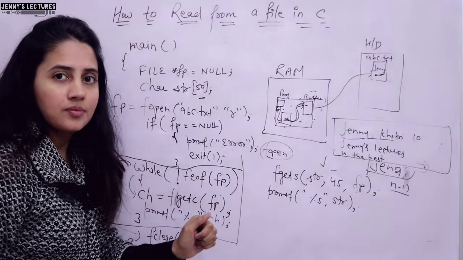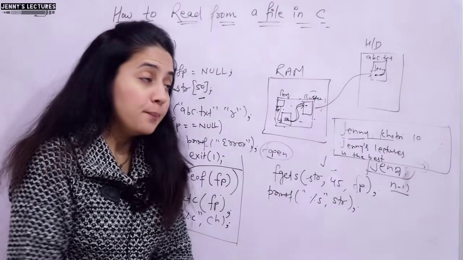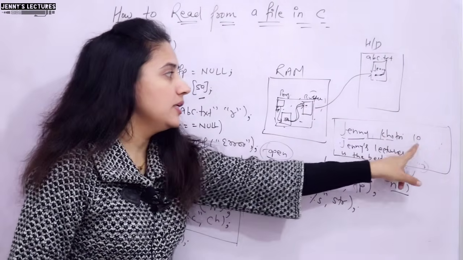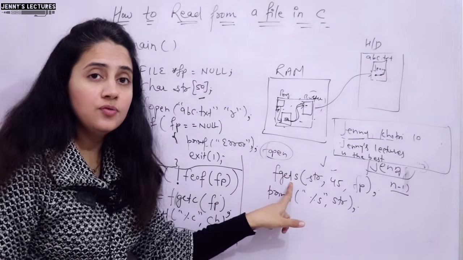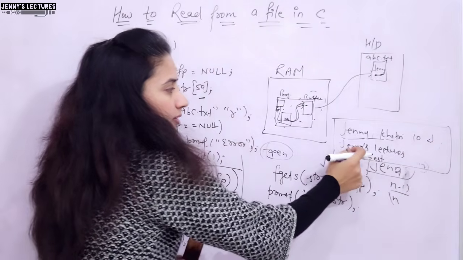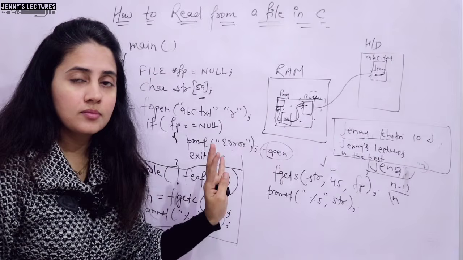We have 3 lines, and you have specified 45, right? But it is going to stop here. It will read only Jeni Khatri 10. Once this function finds the new line character, because Jeni's lectures are in a new line, it is going to stop, right?